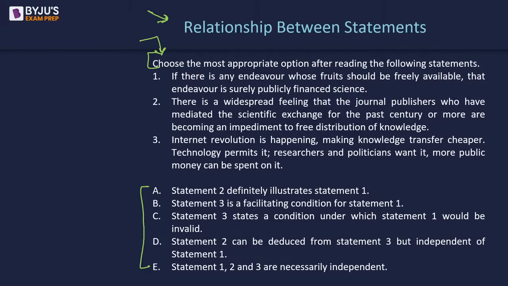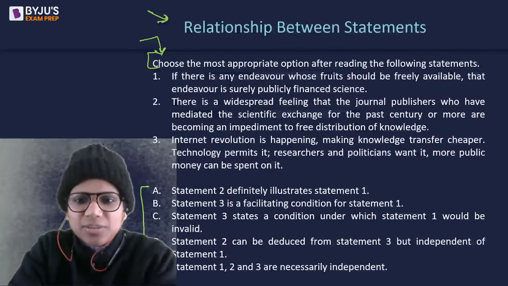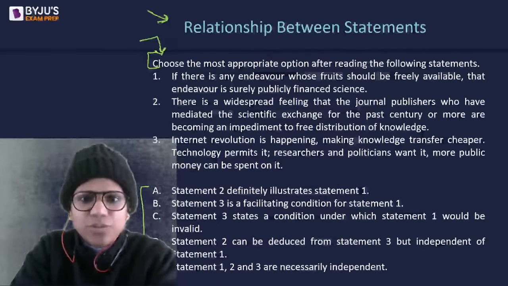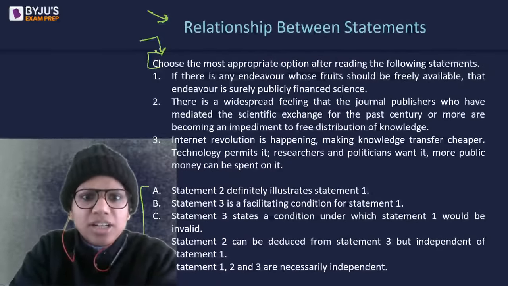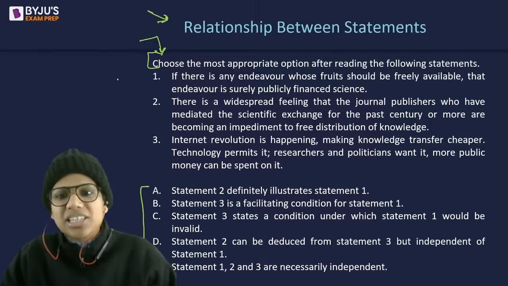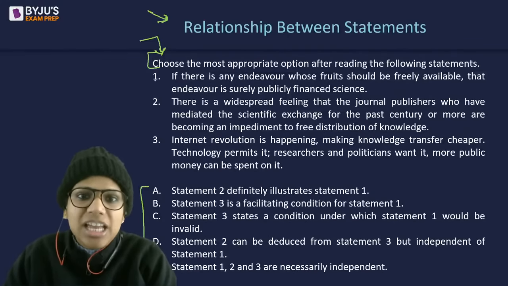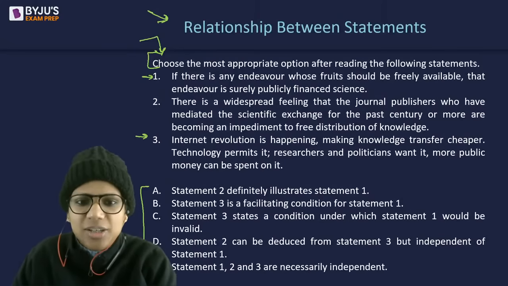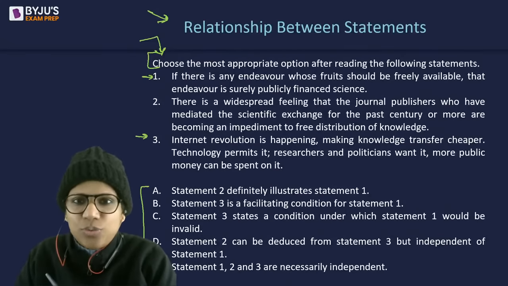Okay. Let's have a look. So I am just coming back on the screen. Okay, so here we are saying that there exists some relationship, right? We have to figure out that relationship. Now, are they necessarily dependent or are they necessarily independent? Can you tell me that? From these three statements, did you feel that there is a necessary dependence or that all of them are necessarily independent of each other? They're not dependent. I can see that there is a relationship between 1 and 3. So E straight away goes out of the window.